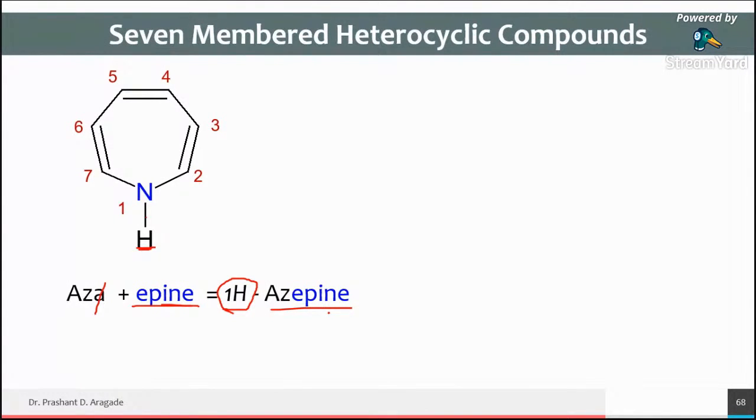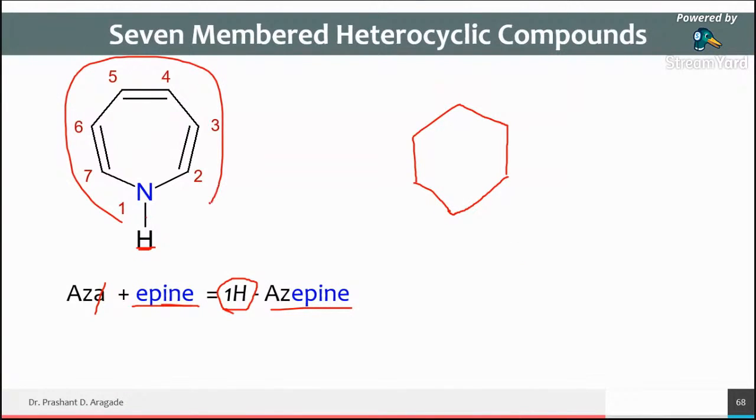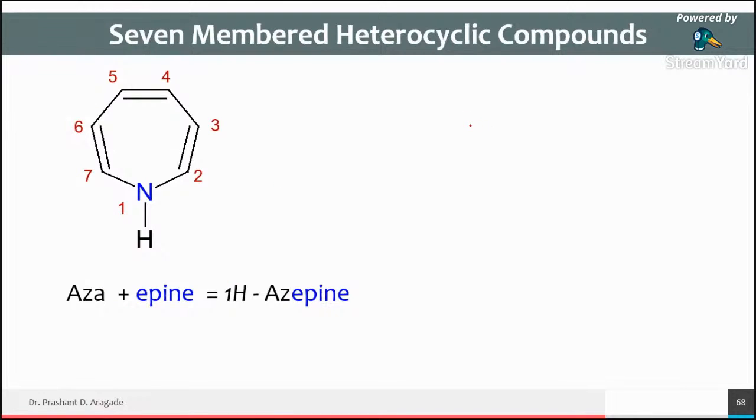Now I am going to change the position of one of the double bonds, because the maximum possible double bonds are present here. While drawing a 7-member ring, keep this in mind. We are able to draw the 6-member ring very easily. But now you have to draw a 7-member ring. So how to draw it? It's very simple. You have to start with this bond. Okay, then do like this.